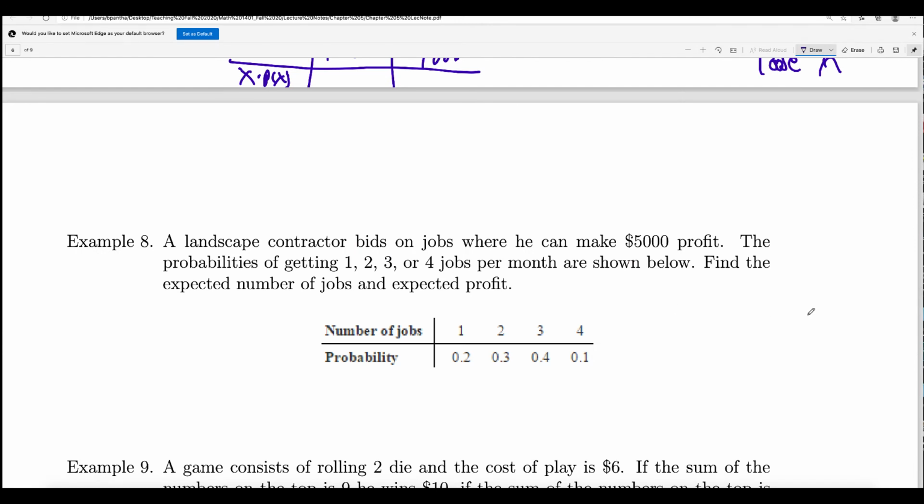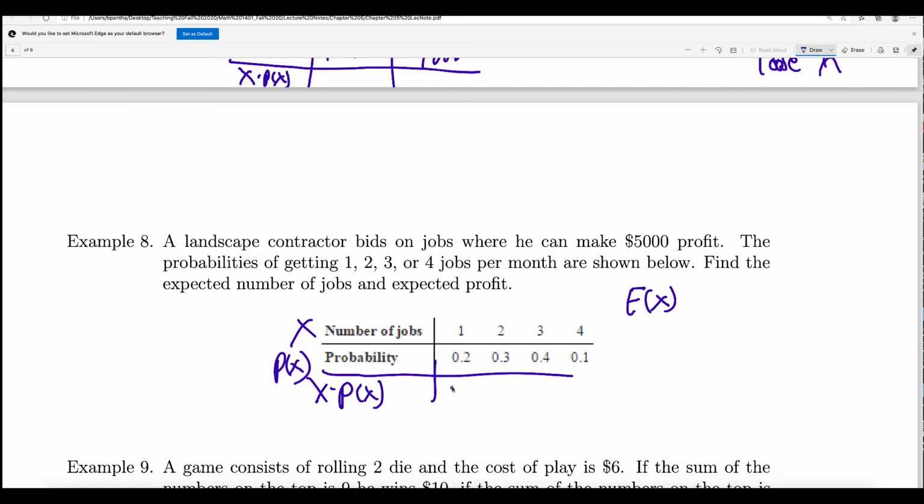Example number 8. A landscape contractor bids on jobs where he can make 5,000 profit. From one job, he makes 5,000 profit. The probabilities of getting 1, 2, 3, and 4 jobs per month are shown below. Find the expected number of jobs and expected profit. To find the expected number of jobs, this is like x, this is like px. So the expected value of x is basically x times px.